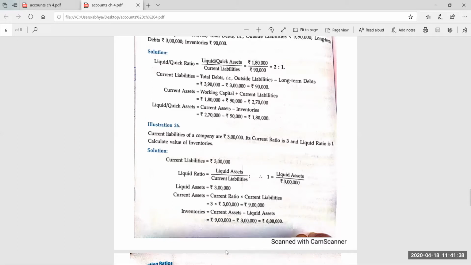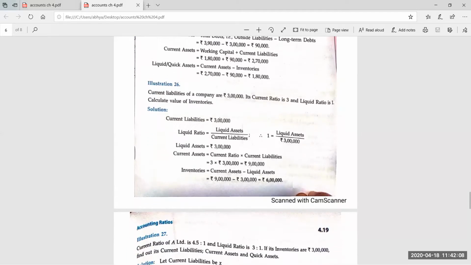Do the side interchange, use the mathematical equation, and whatever is not given, assume it as X. Like here inventory is not given, so assume inventory as X and write the same formula: current assets minus inventory is equal to liquid assets. If you get confused because the formula changes in every question, there is no need to change it. Just stick to one formula, and put X for whatever is not given.